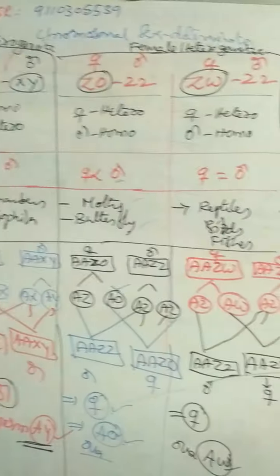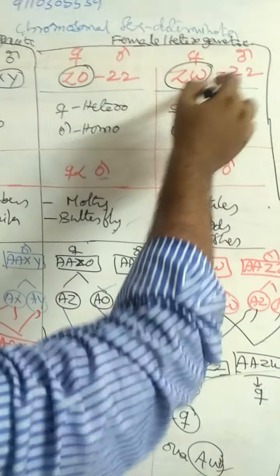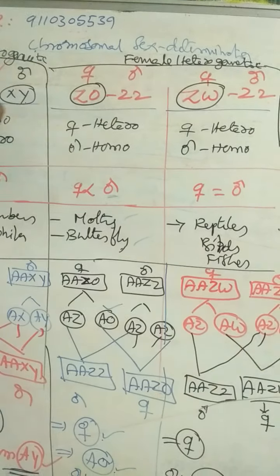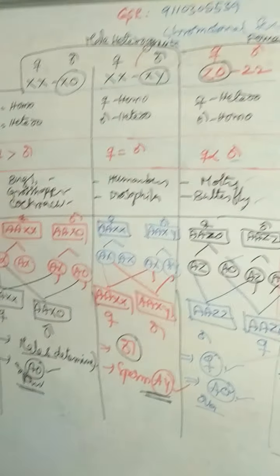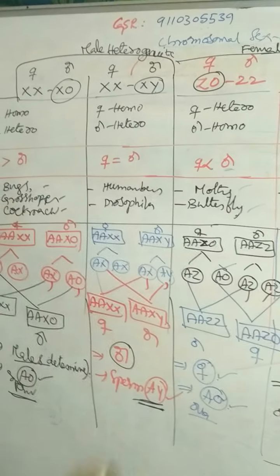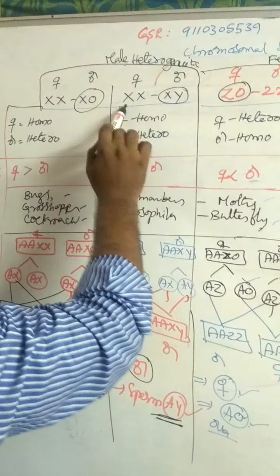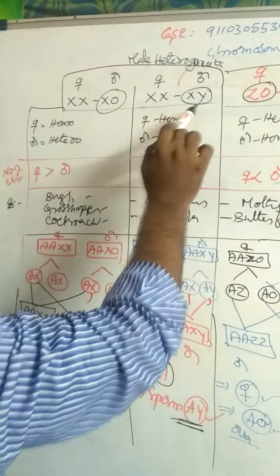In female heterogametic methods, females determine the sex. In male heterogametic methods, males determine the sex. Male heterogametic with the same number of chromosomes is XX-XY.